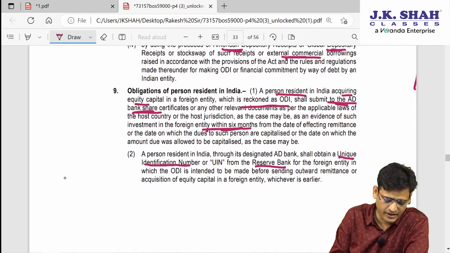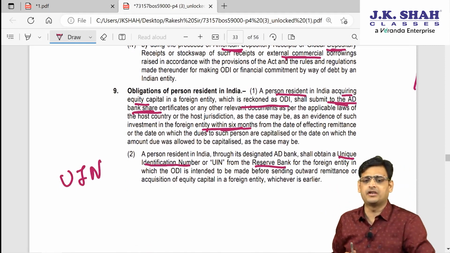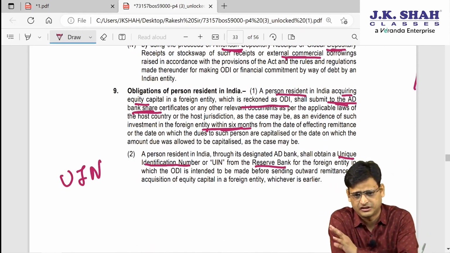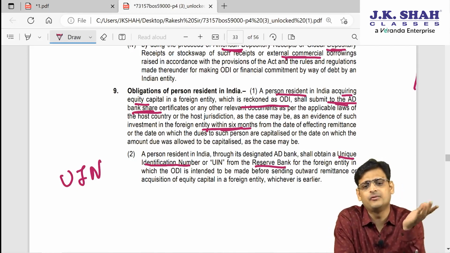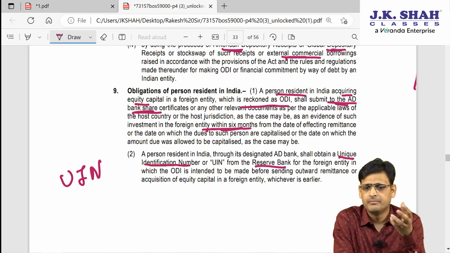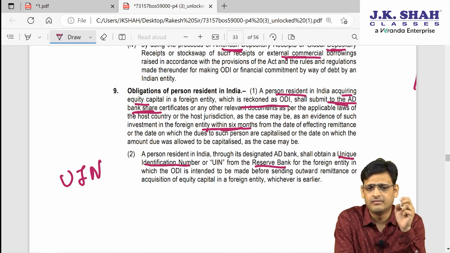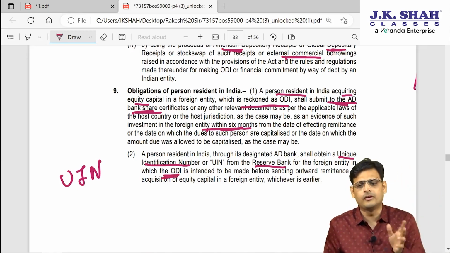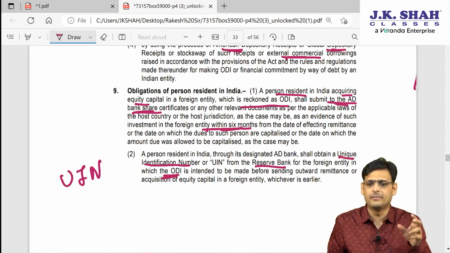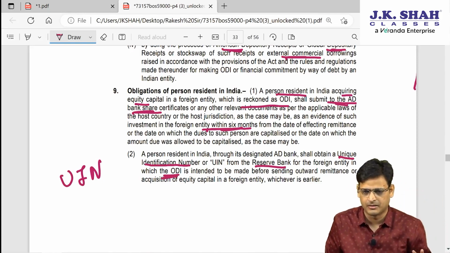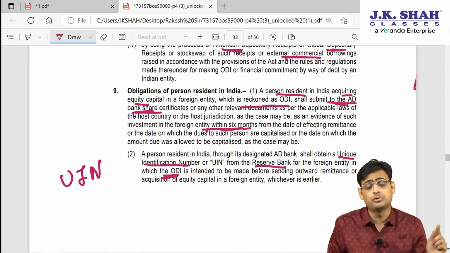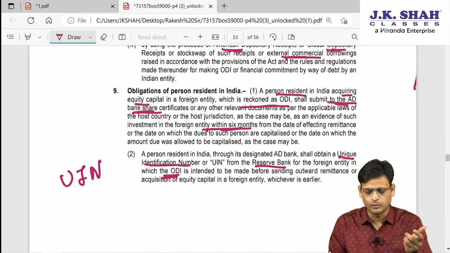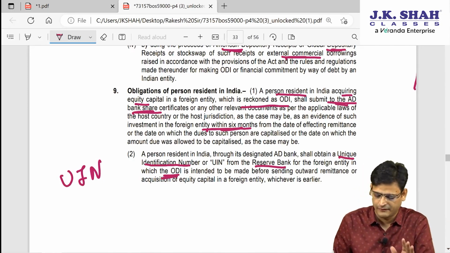Then you have to take UIN number, unique identification number. Like in FEMA, ECB, you take LRN number, loan registration number. Similarly, here you will take unique identification number. Means, can I say this number will be attached to that entire ODI, and whatever the outflow of the fund will be, it will be against this unique identification number only. So this number will be used to track the entire outflow of the fund. So you have to obtain the UIN, unique identification number.